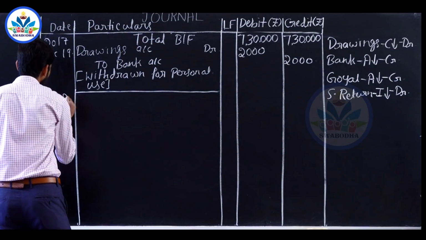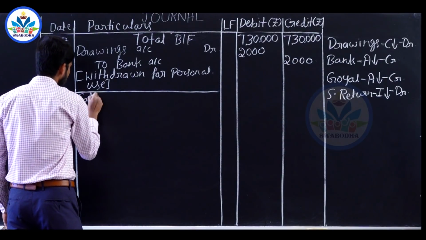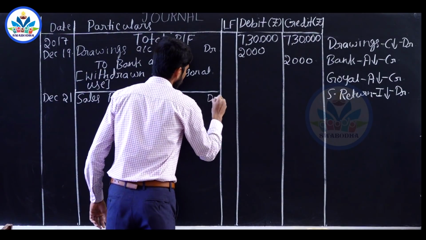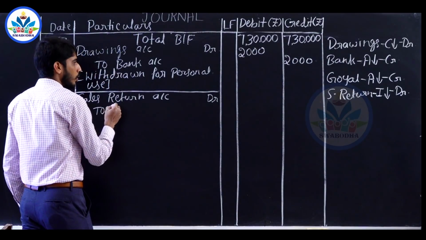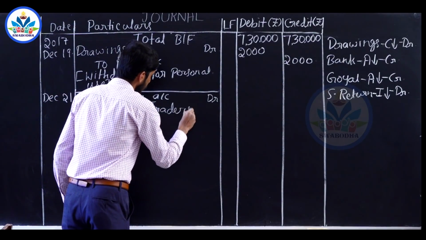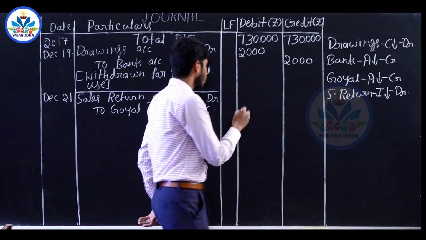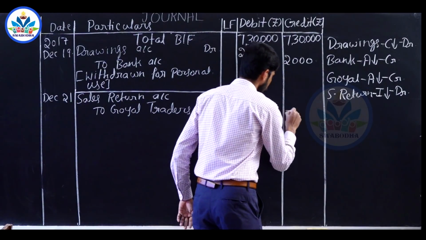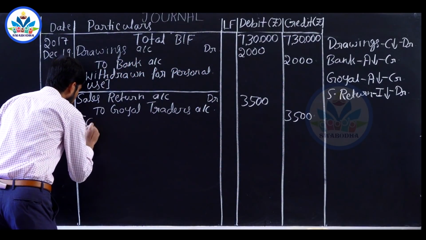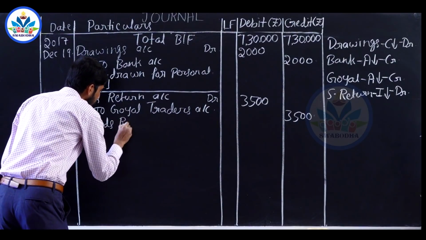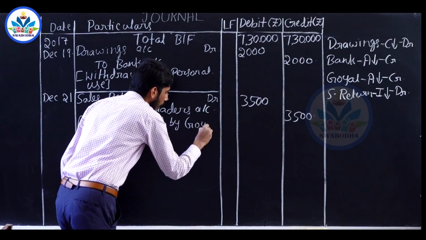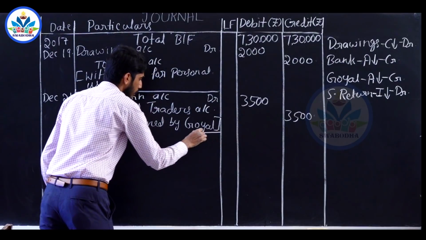21st of December, sales return account debited to Goel Traders account. Amount of goods returned is 3,500. Narration: goods returned by Goel.